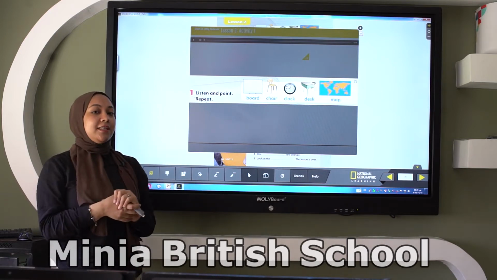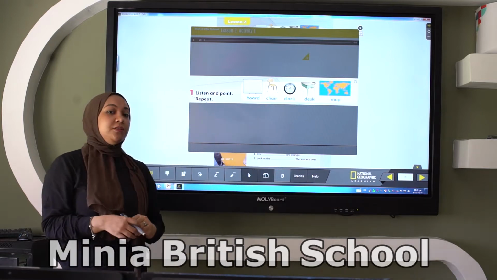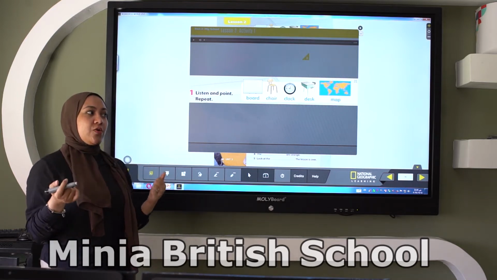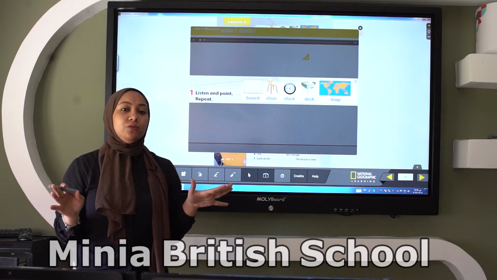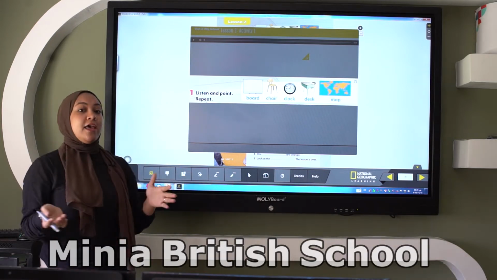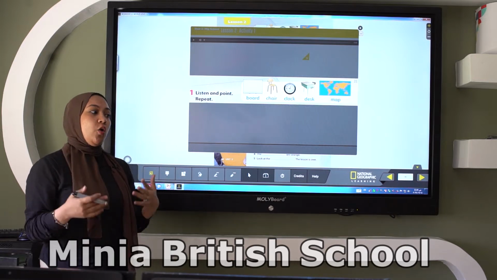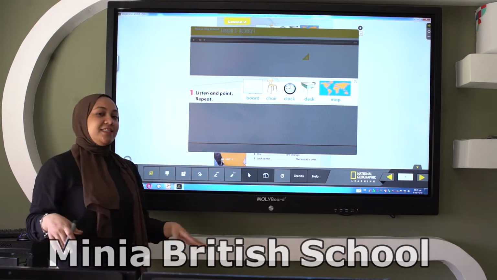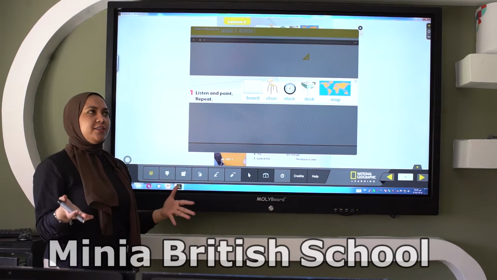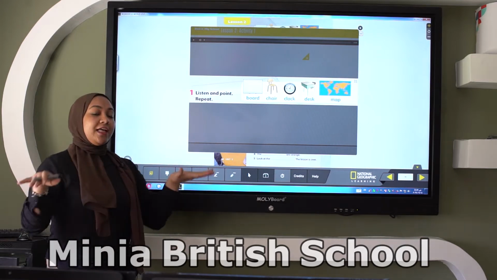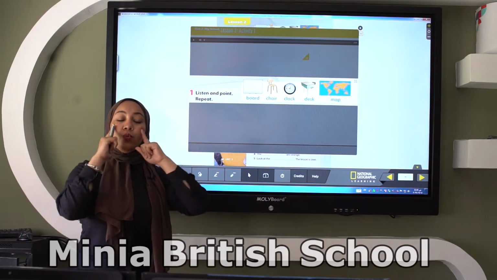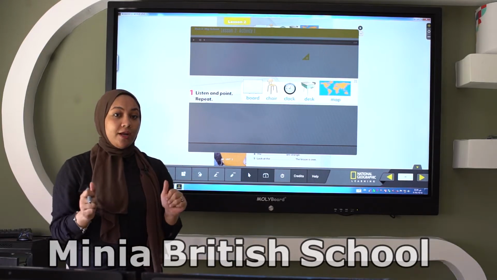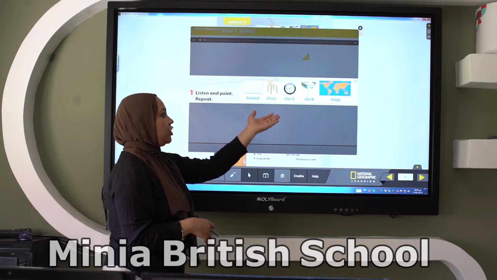What else can we find in the classroom? Chair. Repeat after me. Chair. What do we do with the chair? You have chair in the classroom, right? Only in the classroom? No, we have also chairs in our house, right? We sit down on the chair. If we're very tired, we sit on a chair. If we're in the classroom, we sit on the chair and we look at the whiteboard because the teacher is teaching us, right? Correct. So we have here board, chair.